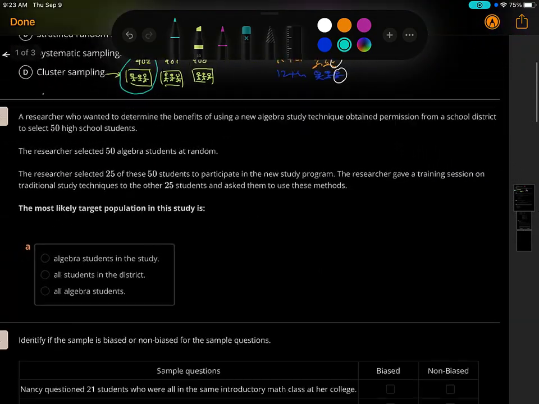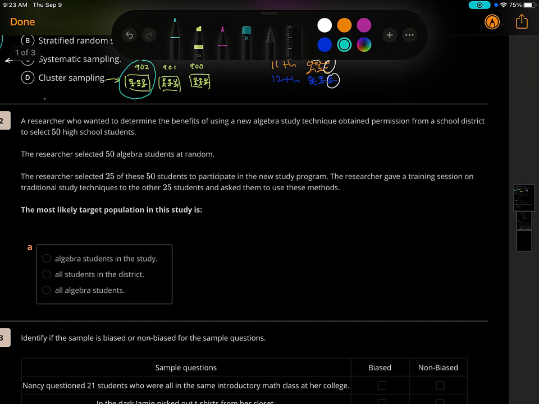All right, let's try the next question. A researcher who wanted to determine the benefits of using a new algebra study technique. I don't know, think of it like, you know, a kung fu, mixed martial arts move, but in math. Obtained permission from the school district to select 50 high school students. The researcher selected 50 algebra students at random. The researcher selected 25 of these to participate in the new program.